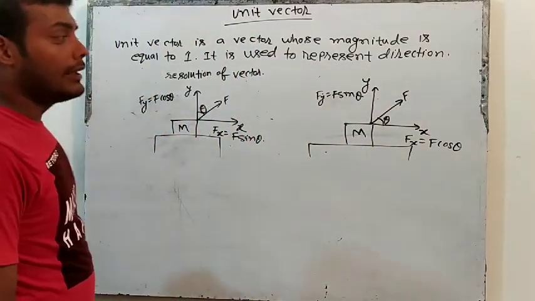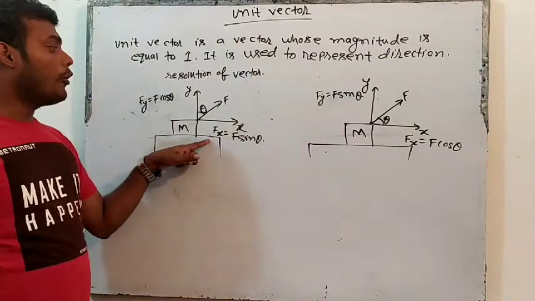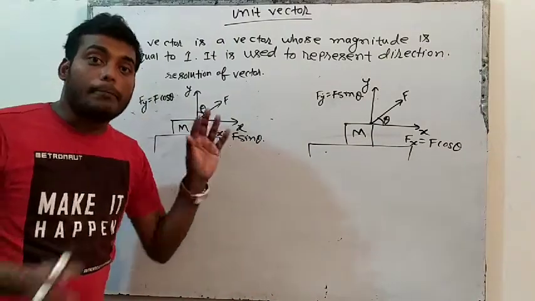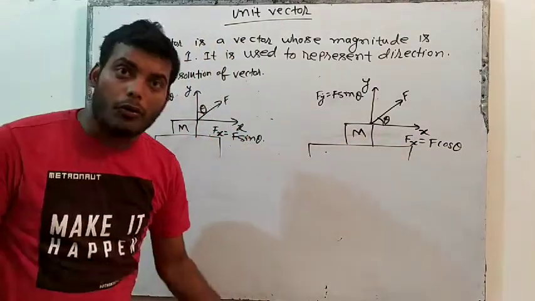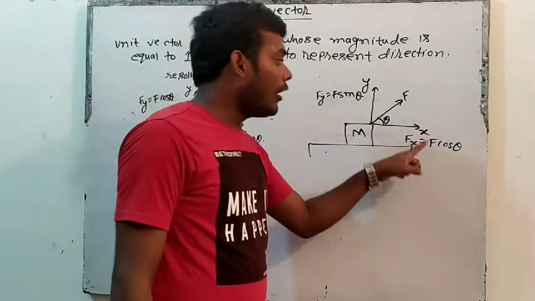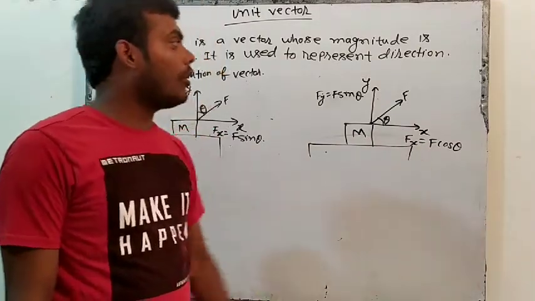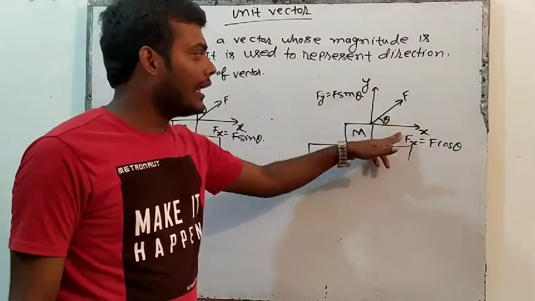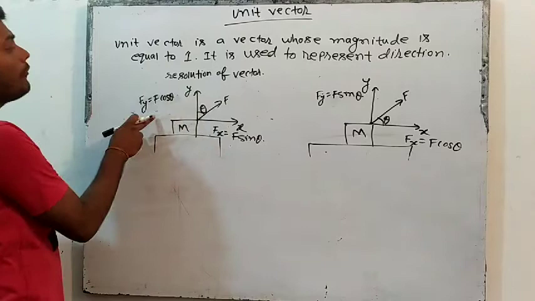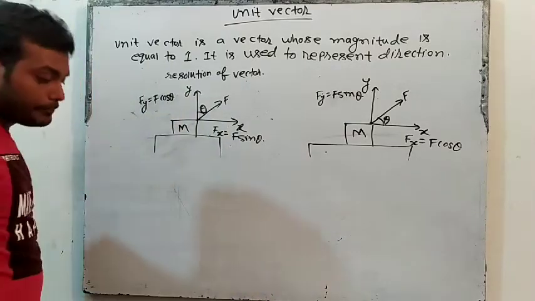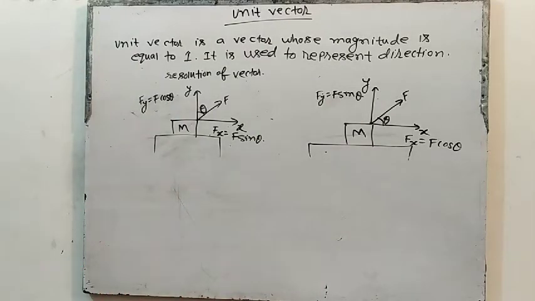Many students remember that x always has cos. No, force along x will not always be cos. Like this, force along x is F sin. So if some teacher teaches you that the force in x direction will always be cos and y will be sin, no, this concept is wrong. If force makes an angle with x, then the x component will be cos and the other will be sin. Here force is making angle with y, so y will be cos and the other will be sin. I think I am clear in this.